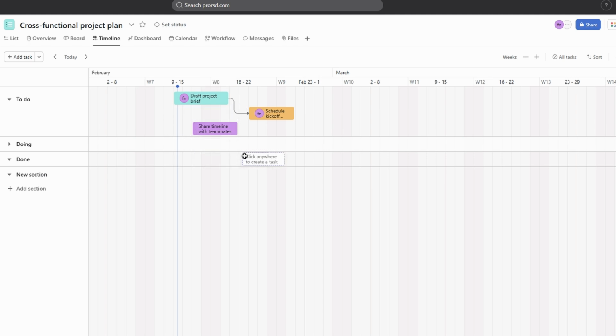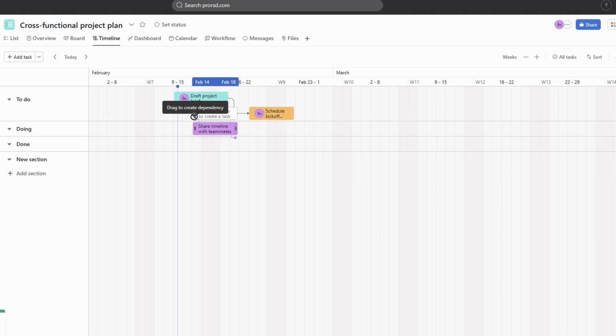When you use sections on the timeline, all the tasks within each group are displayed together in a specific area, helping to maintain a clean and structured layout. This organization not only improves the visual experience, but also boosts your ability to track project milestones. You can easily move entire sections of tasks around the timeline, adjust their schedules, or update their priorities, all while keeping related tasks together. This makes it simpler to see how the different phases of your project fit together, ensuring a smooth workflow from start to finish.